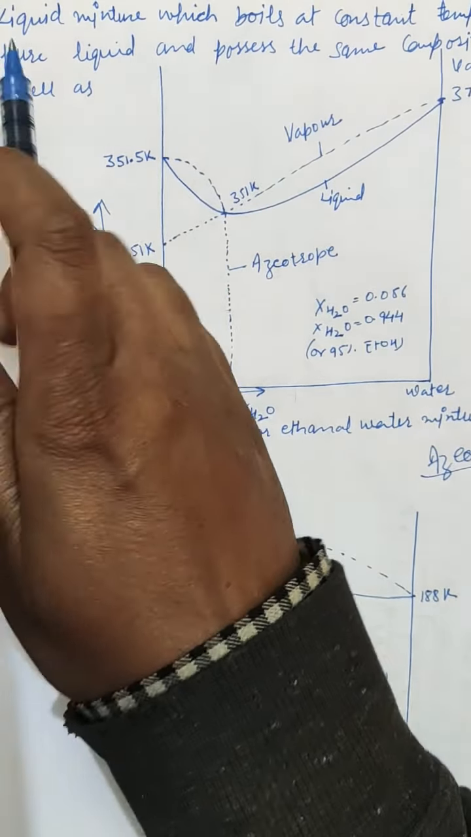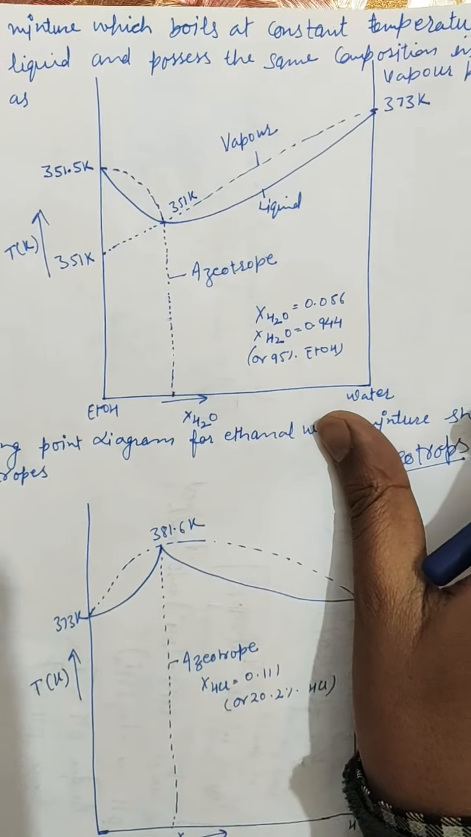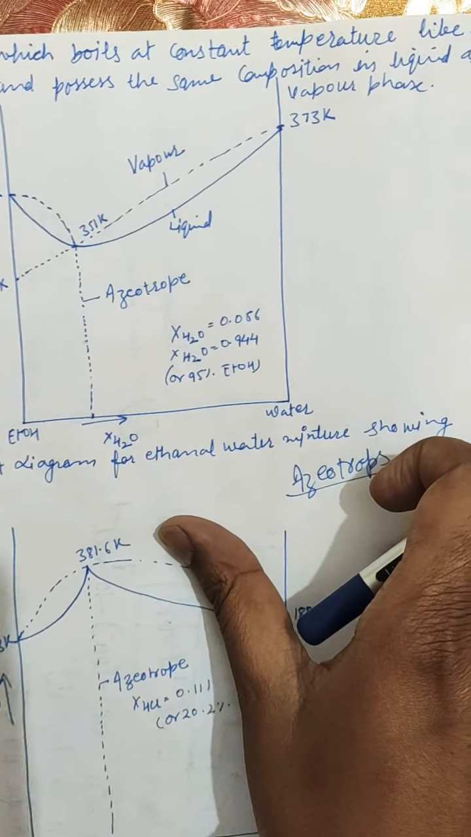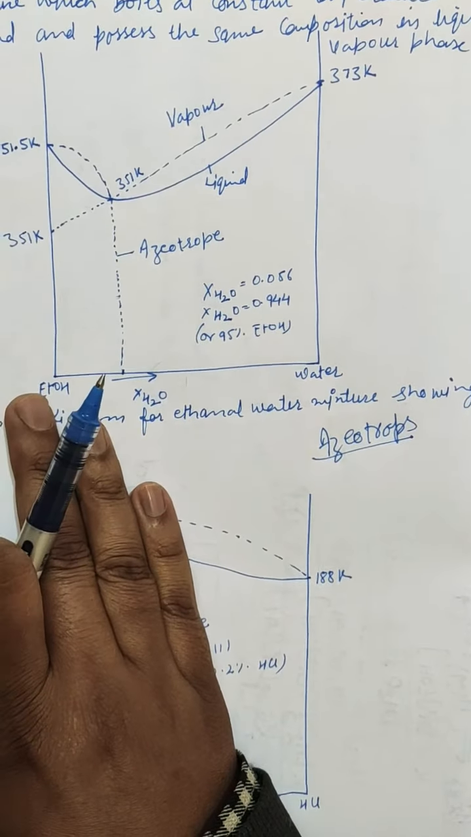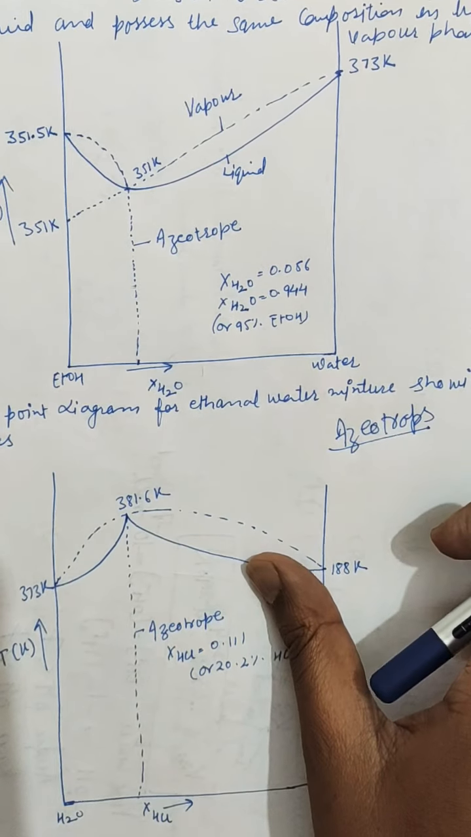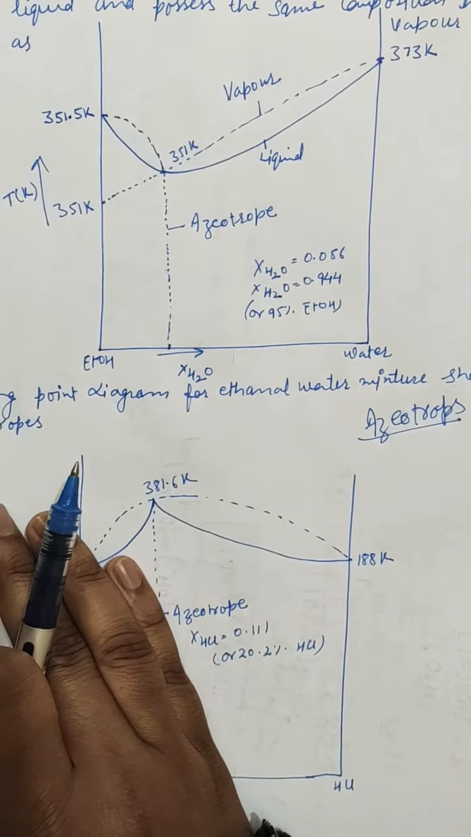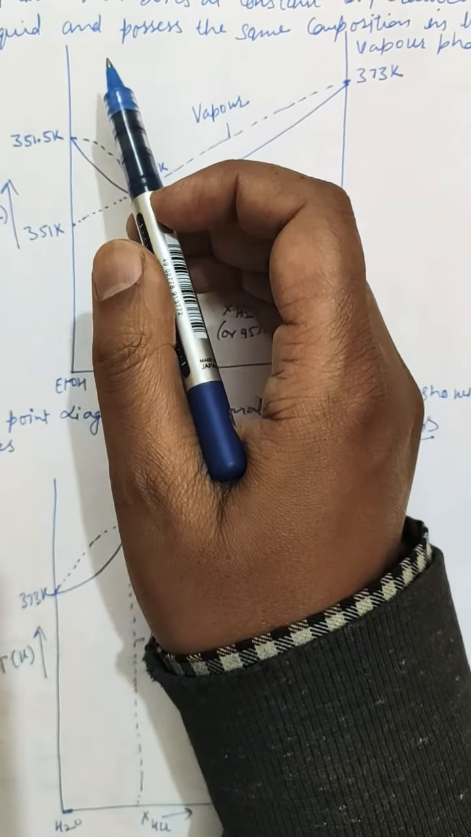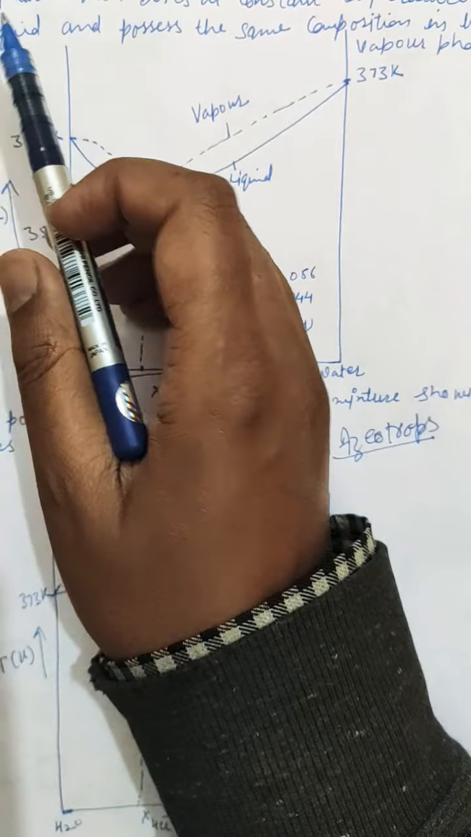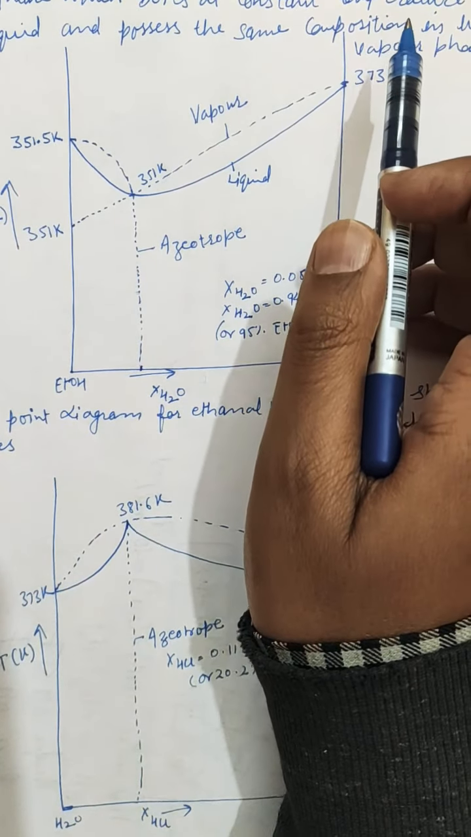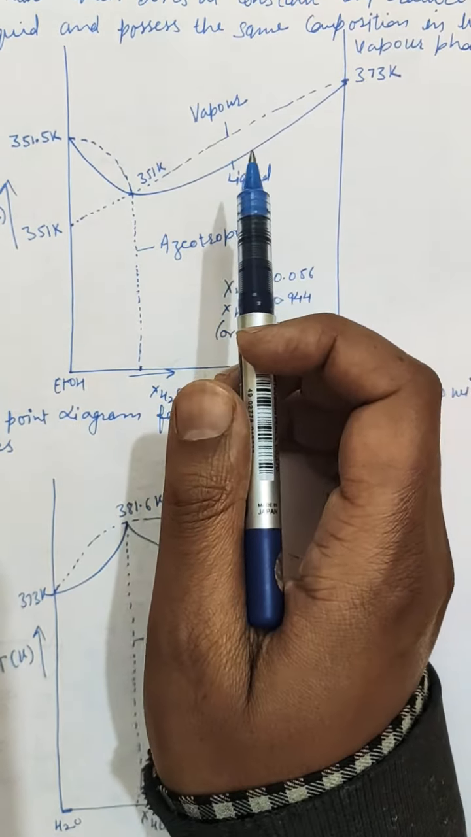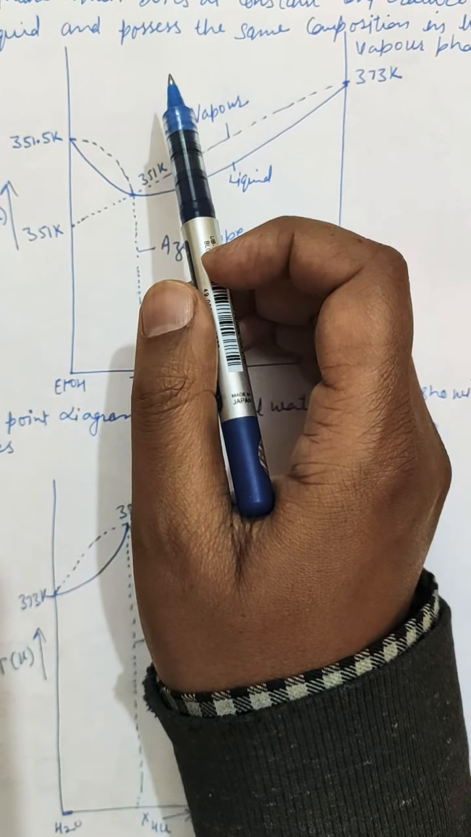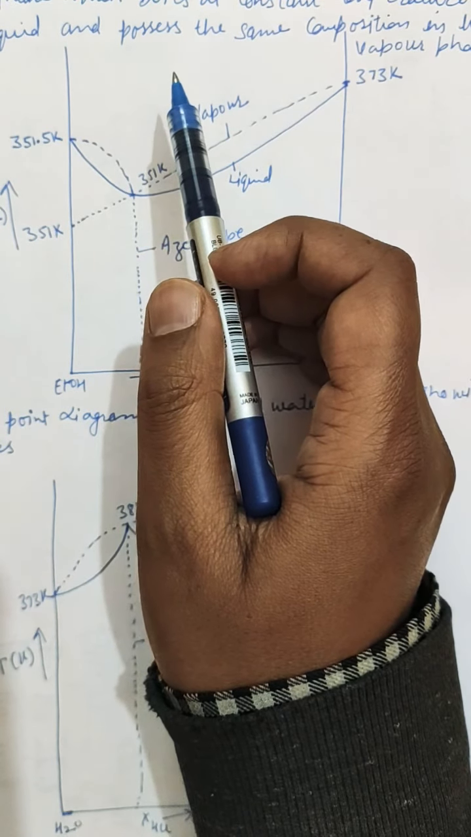This means a liquid mixture which boils at constant temperature, like a pure liquid, and possesses the same composition in the liquid phase as well as in the vapor phase. So I had written the definition of azeotropes here. There is a slide, it is outside the view of the camera, so let me repeat it again. Azeotropes are liquid mixtures which boil at constant temperature like a pure liquid and possess the same composition in liquid as well as in vapor phase.